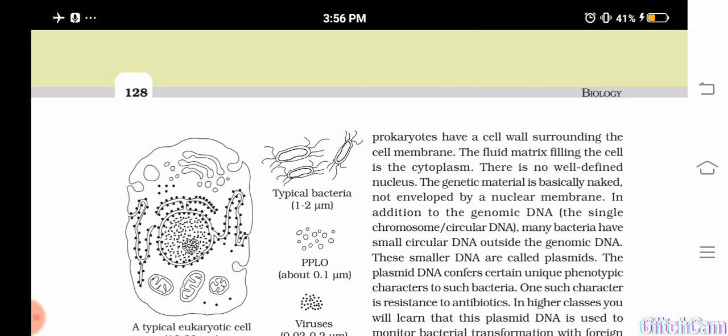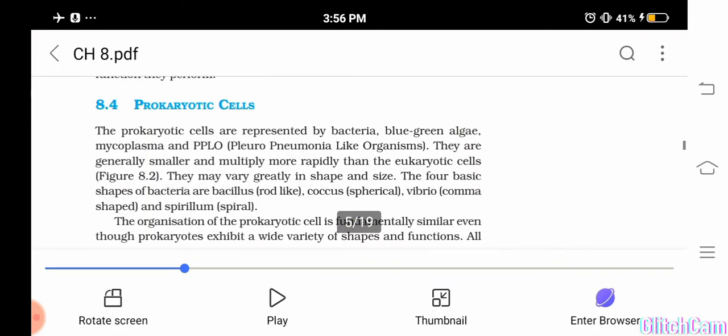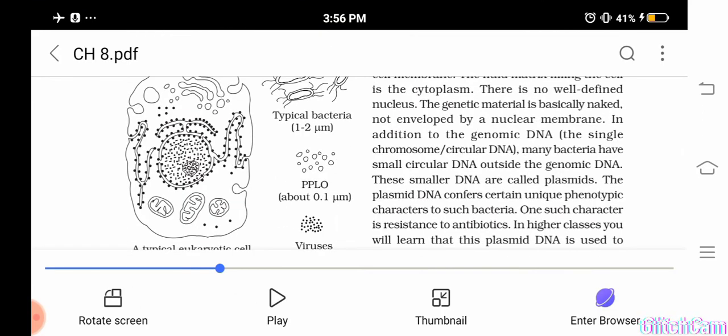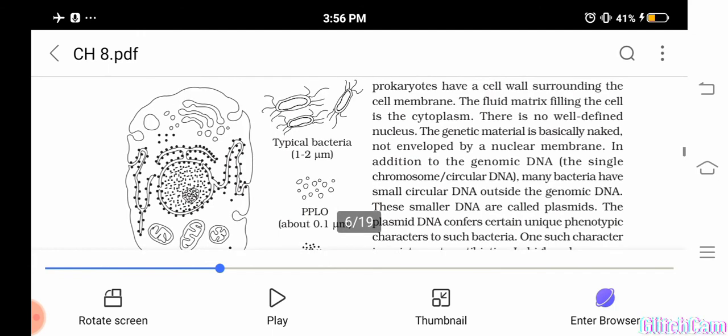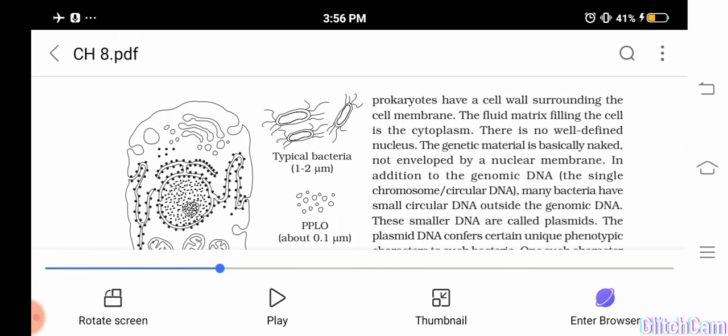Organisms like mycoplasma, PPLO, blue-green algae, all have some basic structure. The outermost boundary is the cell wall, which covers the cell membrane. Then there will be a cytoplasm.